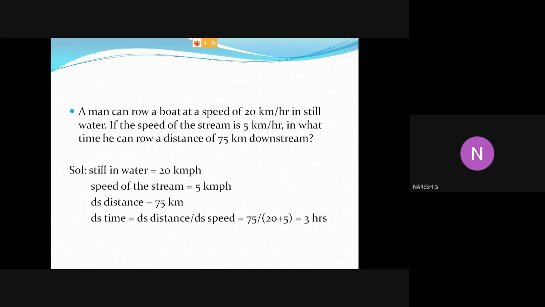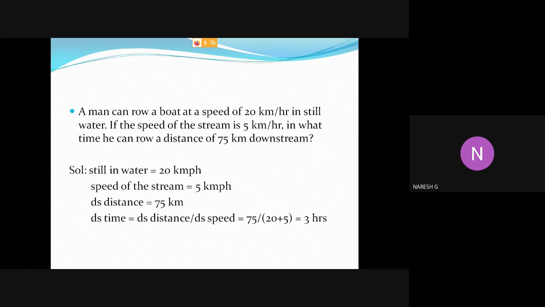A man can row a boat at a speed of 20 km per hour in still water. If the speed of the stream is 5 km per hour, in what time can he row a distance of 75 km downstream?